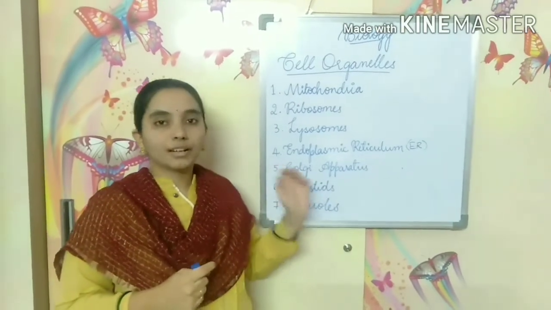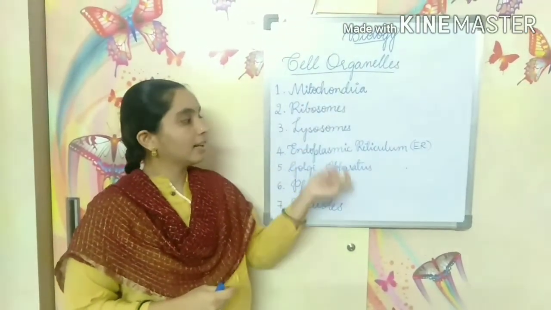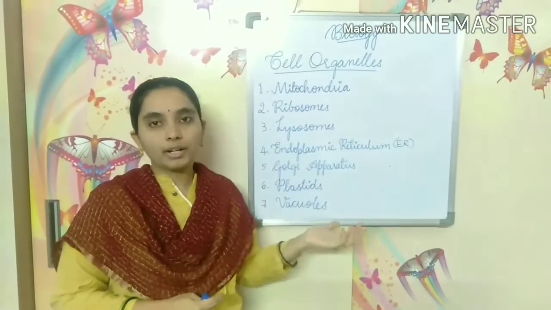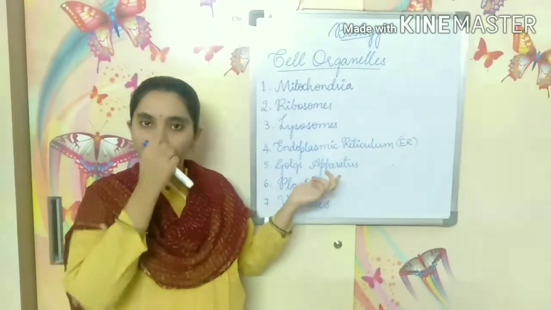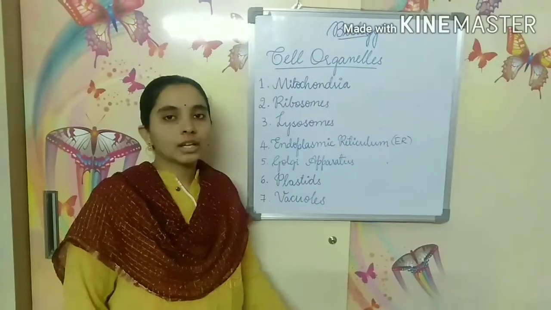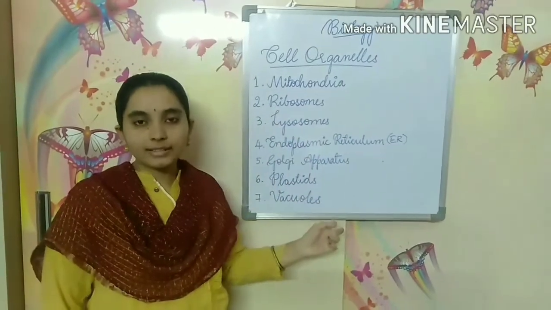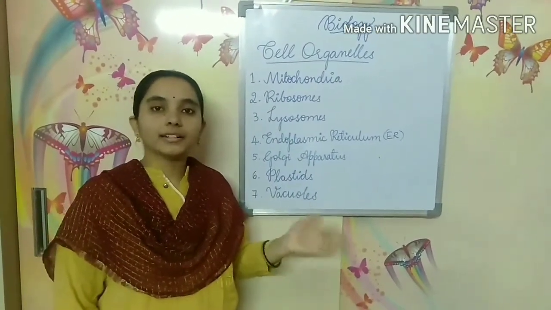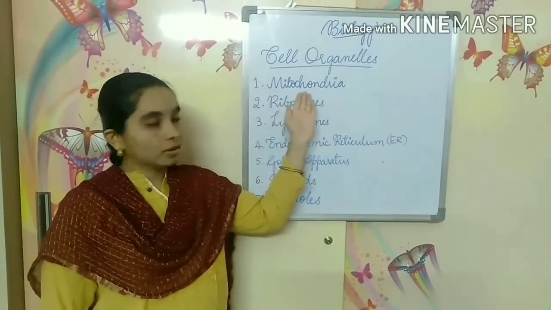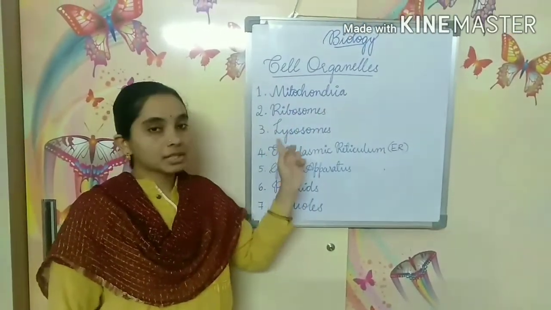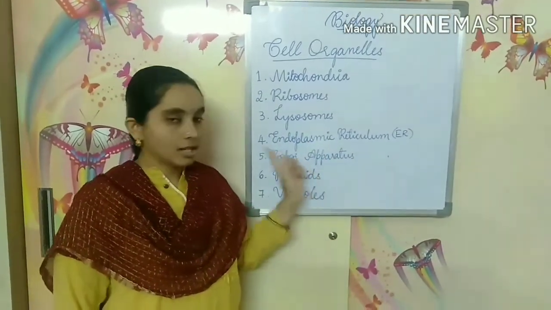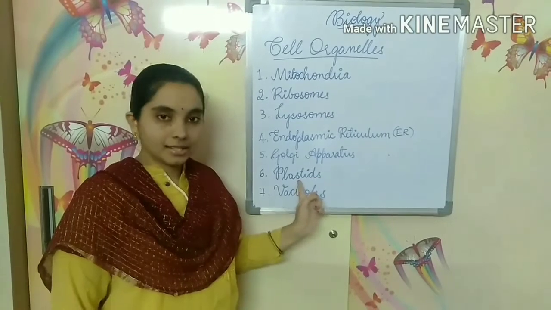So coming to cell organelles, there are seven cell organelles which are very important to study. They have different structures as well as different functions. Each of the cell organelles has a different structure and a different function. Mitochondria, ribosomes, lysosomes, endoplasmic reticulum, Golgi apparatus, plastids, vacuoles.